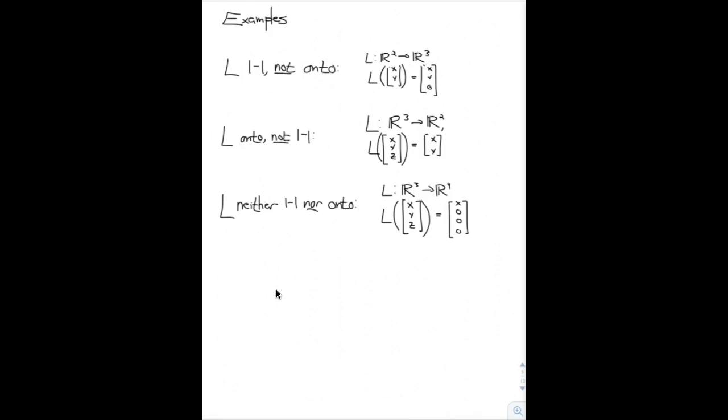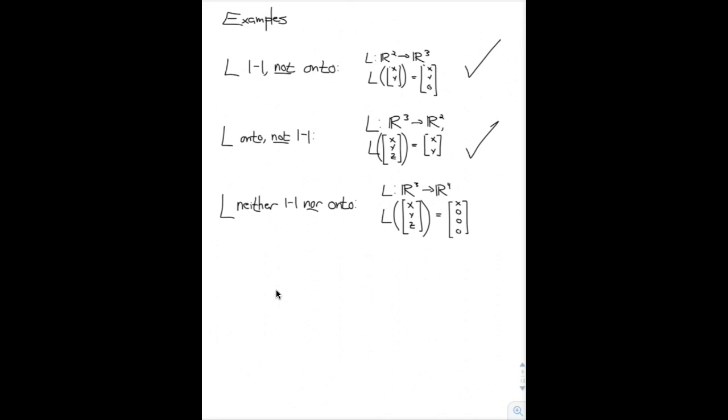Now, to appreciate the significance of the former theorem, it would be helpful to see examples of maps which are 1 to 1 and not onto, or onto and not 1 to 1. So I've given some examples here. The first is an example of a map which is 1 to 1 but not onto: (X, Y) is mapped to (X, Y, 0). The second is an example of a map which is onto but not one-to-one: (X, Y, Z) is mapped to (X, Y). Now, the third is an example of a map which is neither one-to-one nor onto: (X, Y, Z) is mapped to (X, 0, 0, 0).